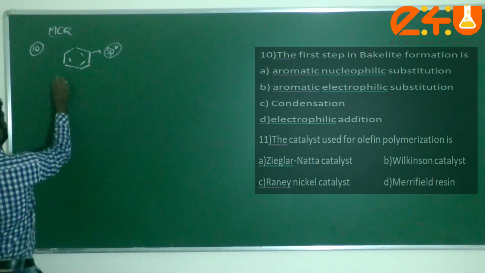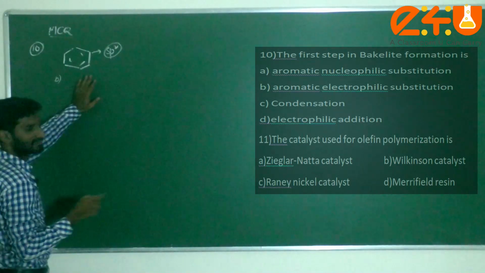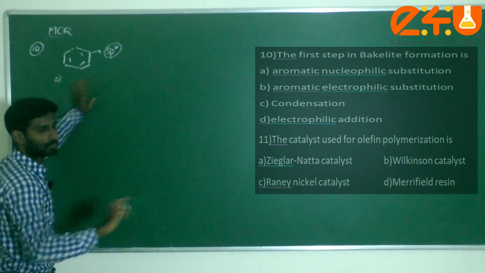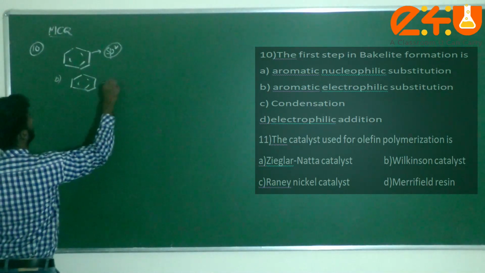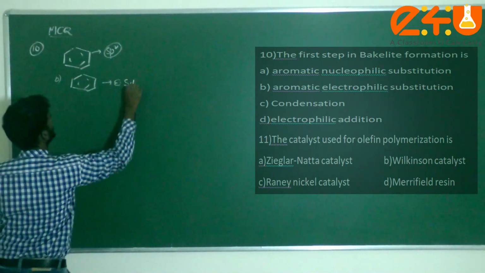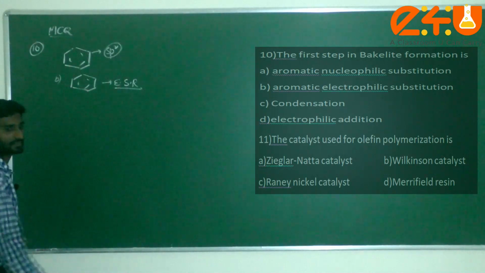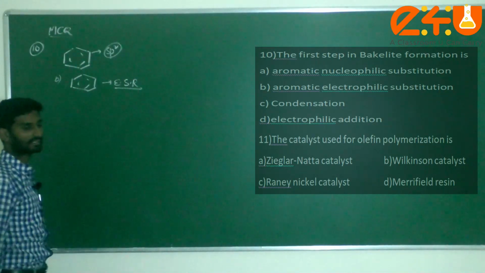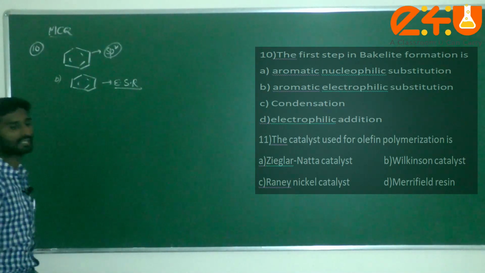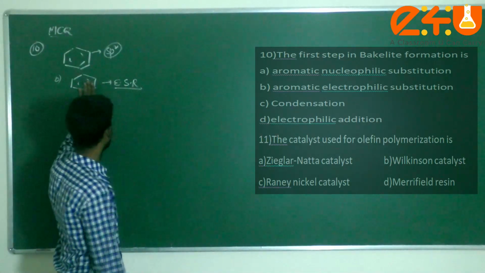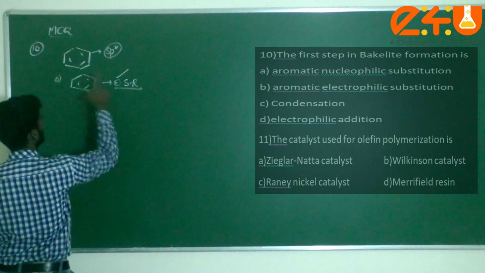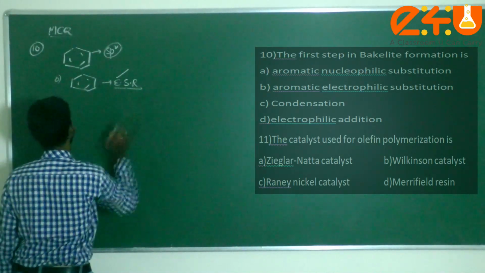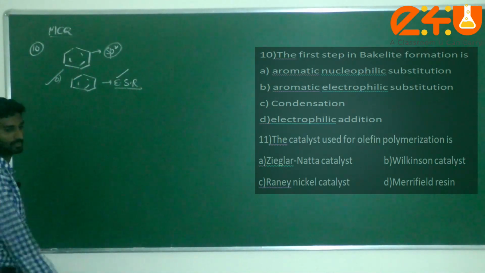Next one, the second option: aromatic electrophilic substitution. Generally aromatic compounds undergo electrophilic substitution reaction. Option C is given as condensation, wrong. Option D, electrophilic addition, addition reaction will not take place here. Generally what takes place here is aromatic electrophilic substitution reaction, that is option B, dear students.